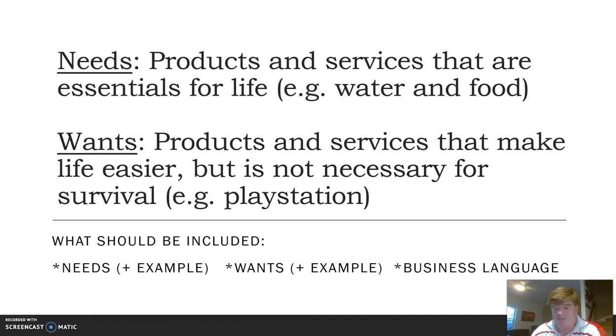We had some great discussions in class about things that we weren't sure whether it was need or want, for example, a mobile phone. It's better to stick to the clear things. Water and food are absolutely essential for life. PlayStation, that's a fun item. So in your answer, you should have had the needs and an example, wants and an example, and you're using good, clear business language. So examples of words that suggest business language are talking about products and services.